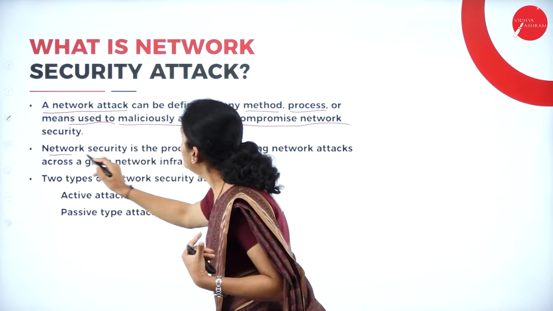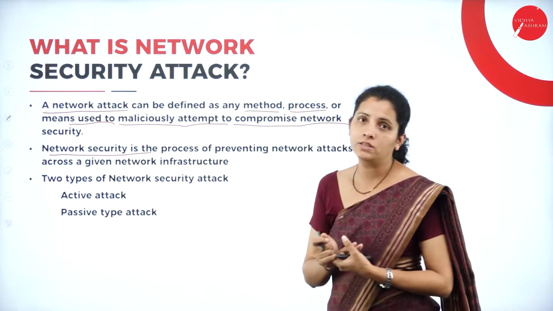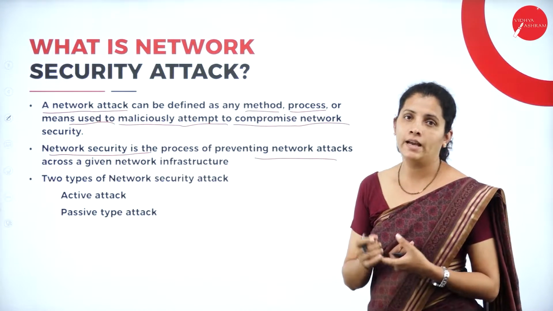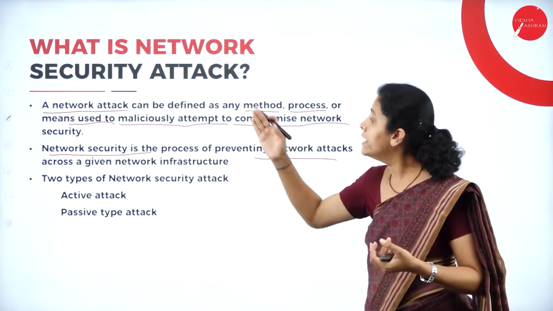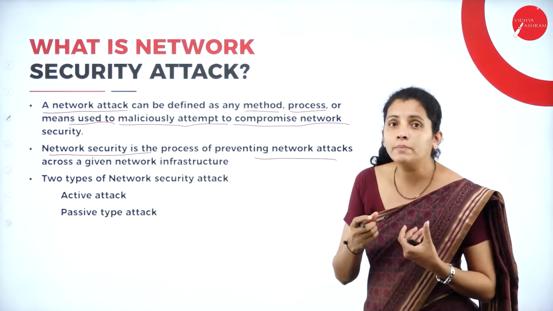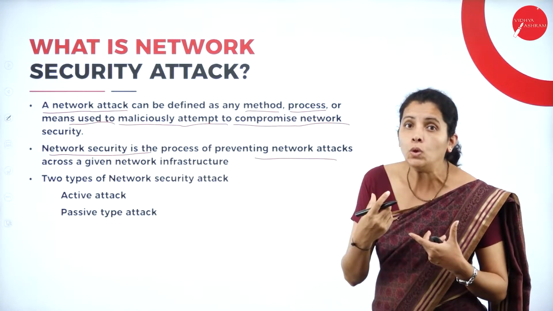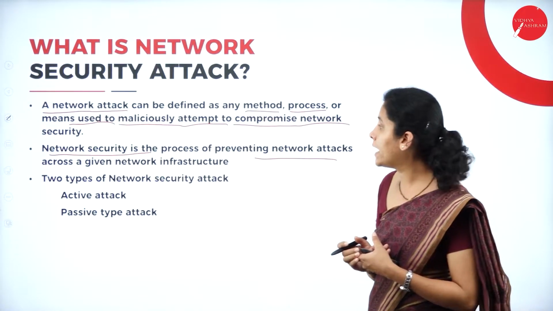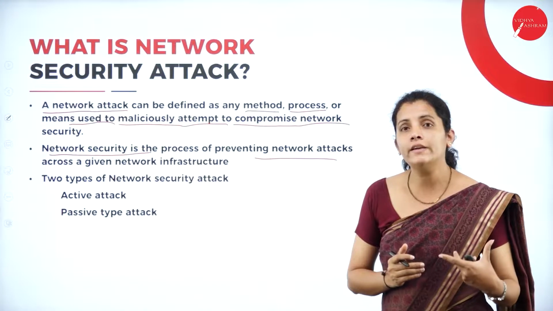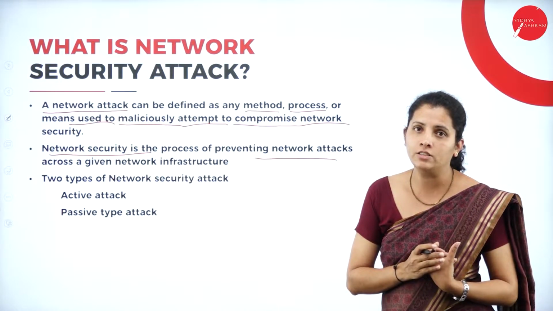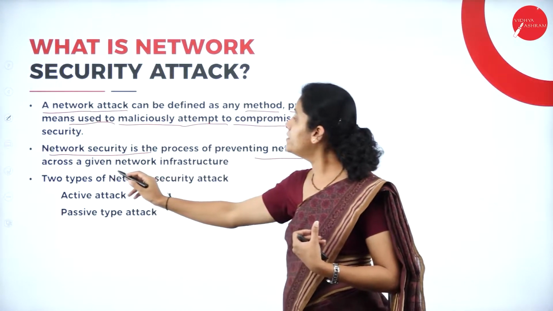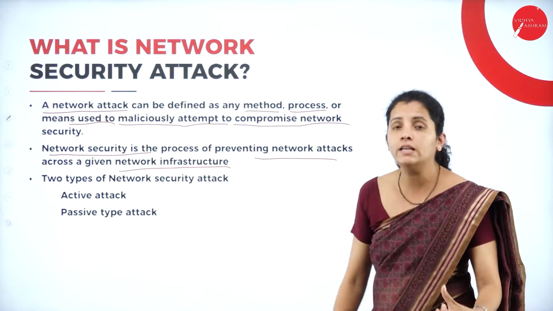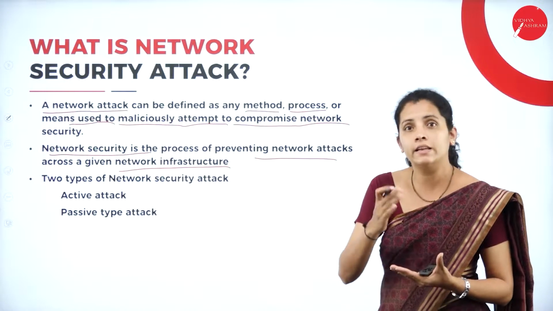Then network security is the process of preventing network attacks. I repeat, network security is nothing but the precaution or rules used to prevent network attacks across the given network infrastructure. So what is network infrastructure here? That is nothing but the components which come under the network.